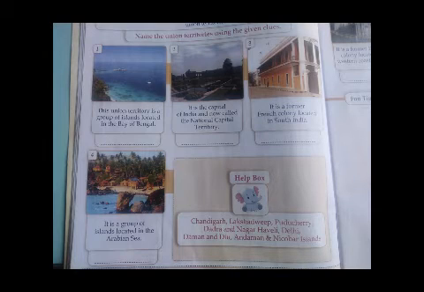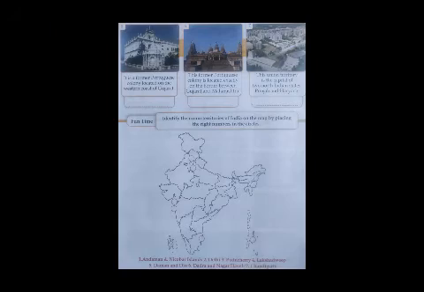Now see the exercise part. In the exercise part, you have to name the union territories using the given clues. So whatever information I have given, from that you can write down the name of the union territories. Now see the next part. In the second part, you have to identify the union territories of India on the map by placing the right numbers in the circles. So you have to identify the union territories on the map. They have given clues with the circles, so we have to place them.